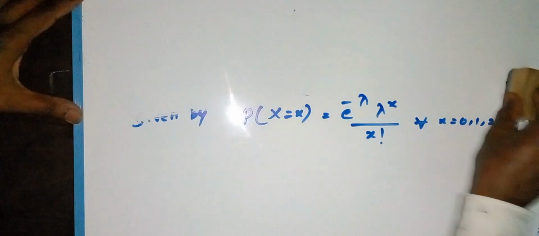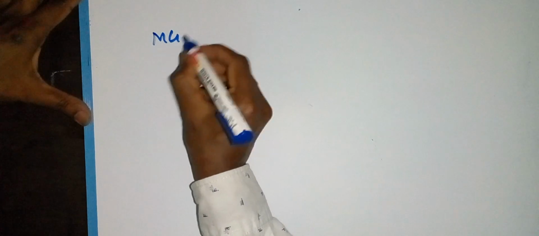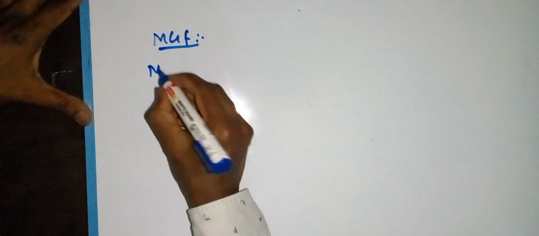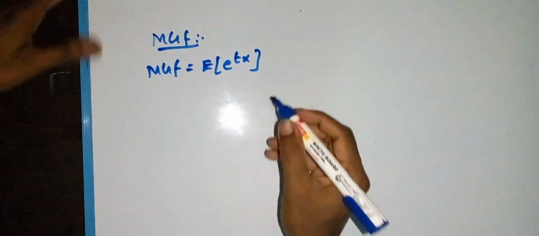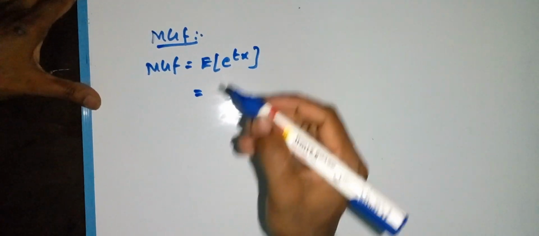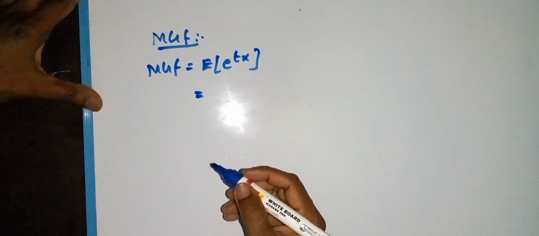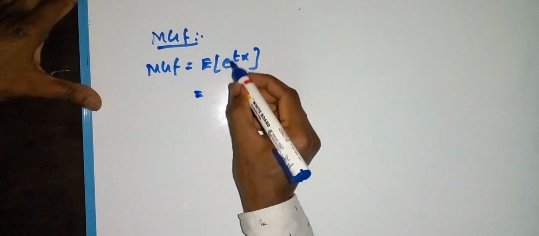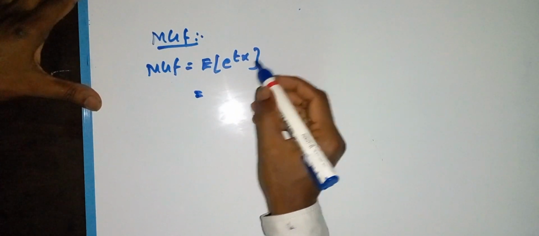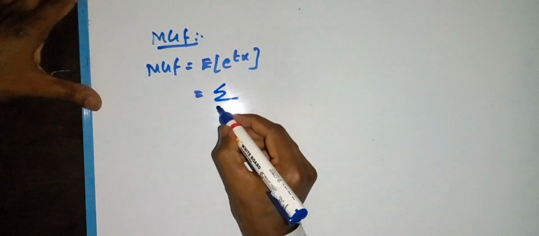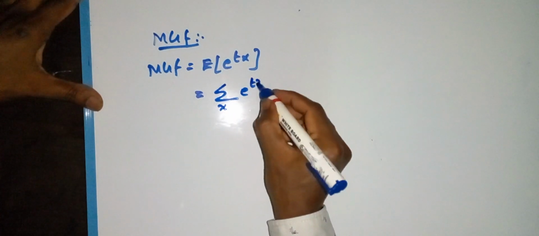Next, what is the MGF of the Poisson distribution? How to find the MGF of the Poisson distribution? Okay, so what is the definition of MGF? MGF is equal to the expectation of e power tx. Actually this is a discrete random variable, so the expectation is the sum over x of e power t x times p of x.